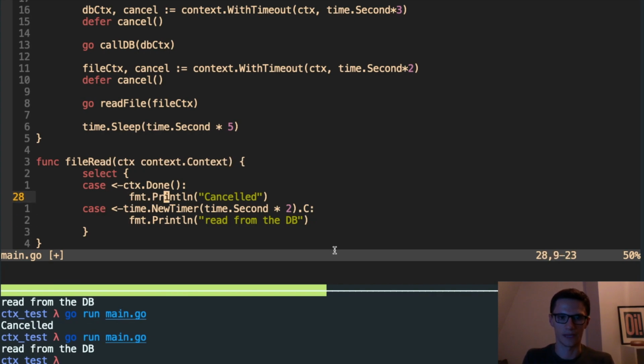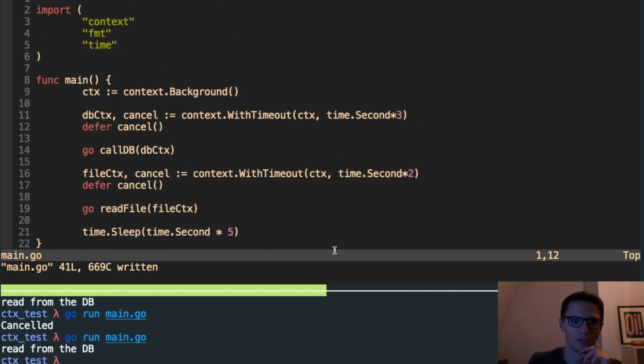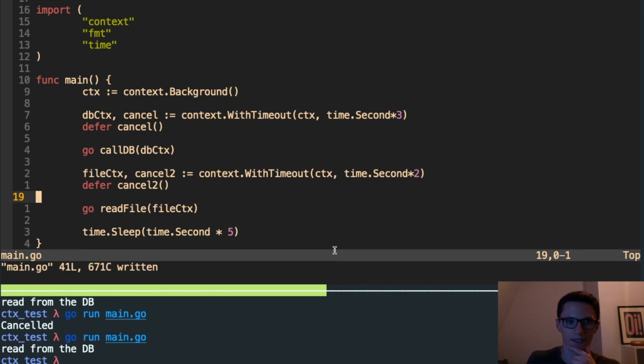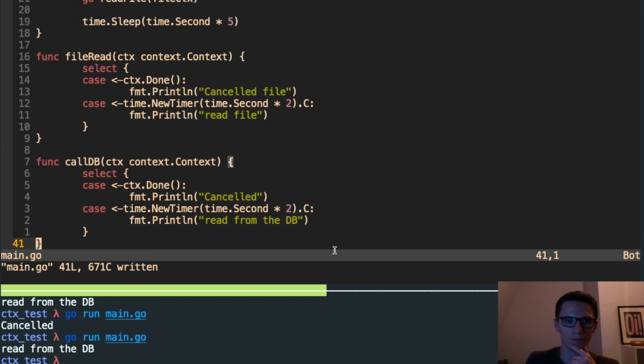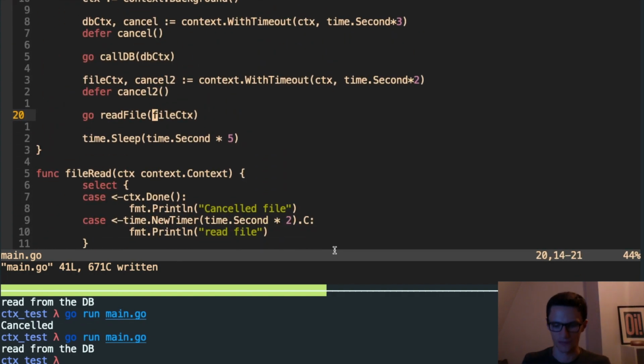and change the messages just for clarity, cancel the file, and I'll say read file. So now what's happening is we have 2 independent, and let me call this cancel 2. So we have 2 independent contexts, each from the same parent, but will run independently so they can have different timeouts.